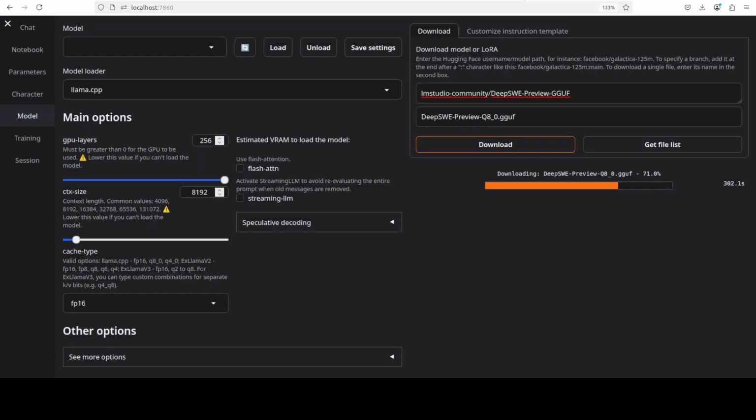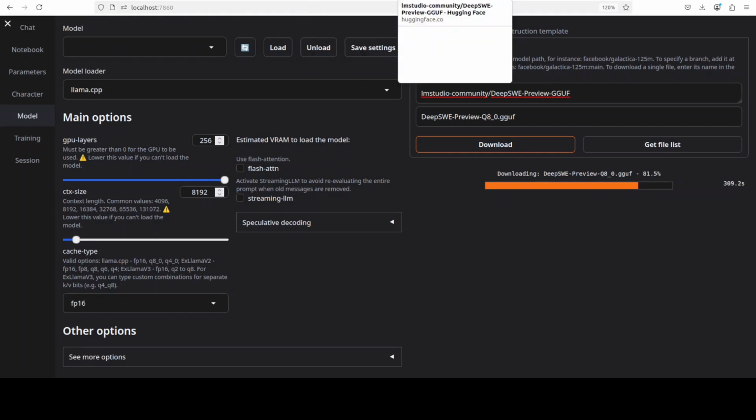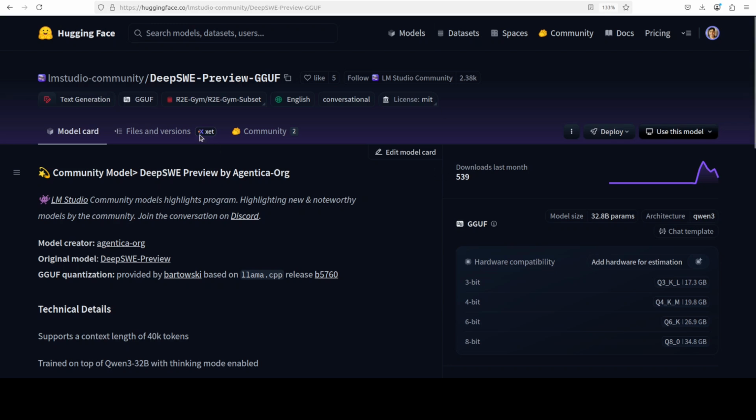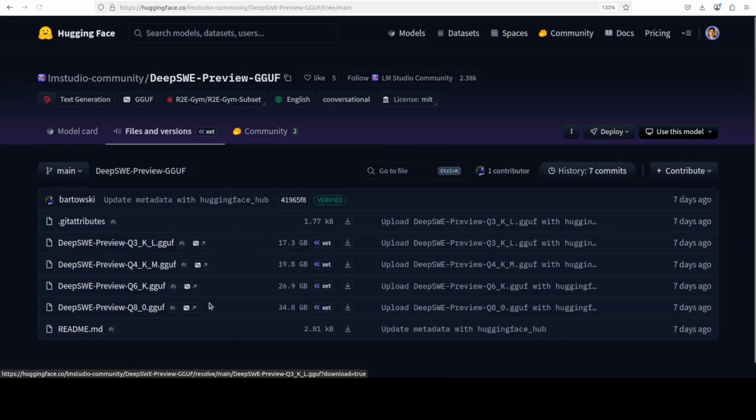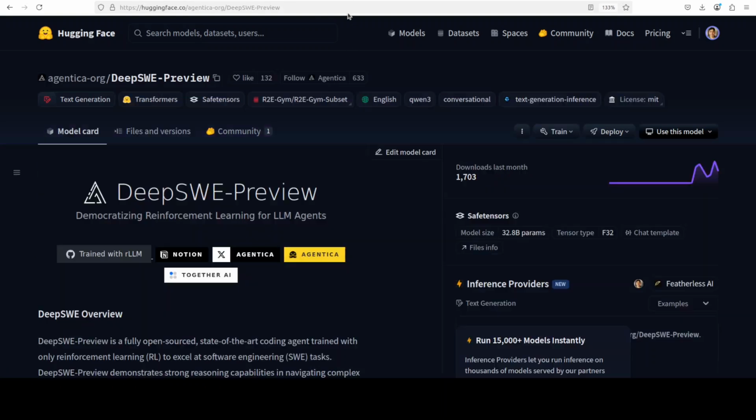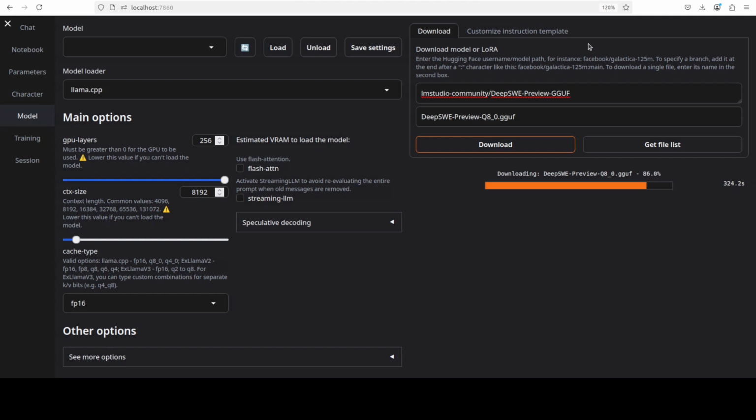I am already in the process of downloading this model in the quantized format because the actual model is very big. So what I'm going to do is use this Q8 quantized version from LM Studio, which is still quite a decent quant. So I'm sure we would be able to do justice with the testing of this model once it gets installed in this text generation web UI interface.